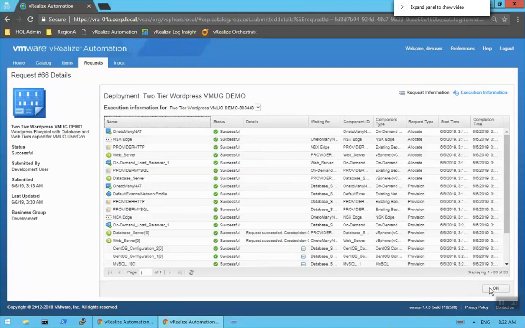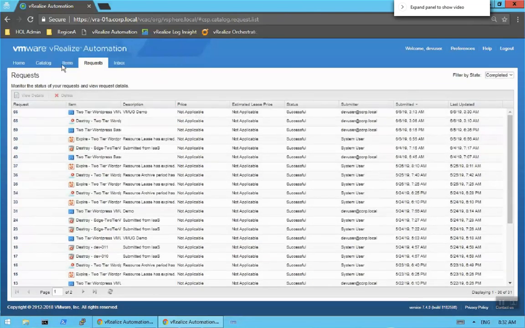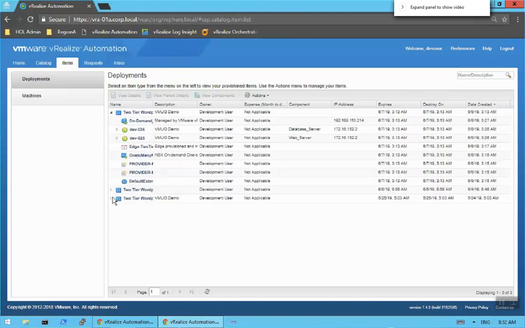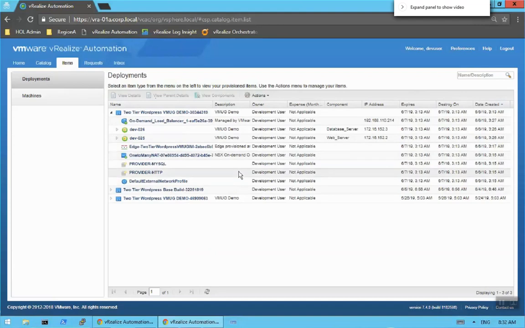So in that provisioning process, we come over here to items, and we'll drill down underneath this. Remember, in vRealize automation, in this type of scenario, we have a parent container. It's not a VM, but it's a parent container. And this parent container then holds all the different constructs that we see. And so the first thing I want to point out is our two machines, dev 25 and 26, our database server, our IP address. All right, remember that's our NAT IP address. And then here is our load balancer.